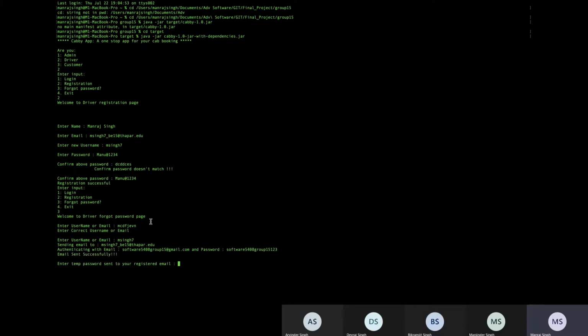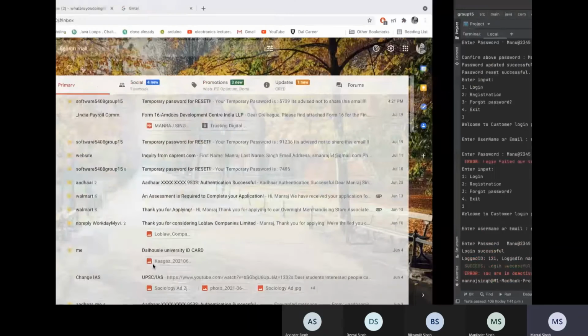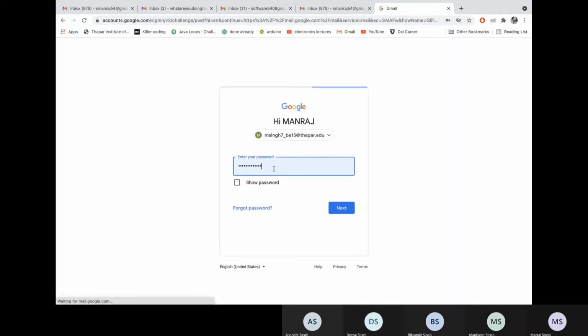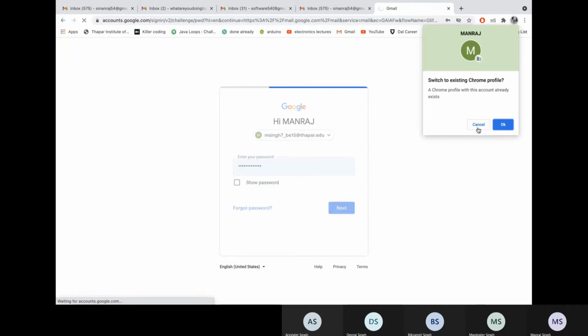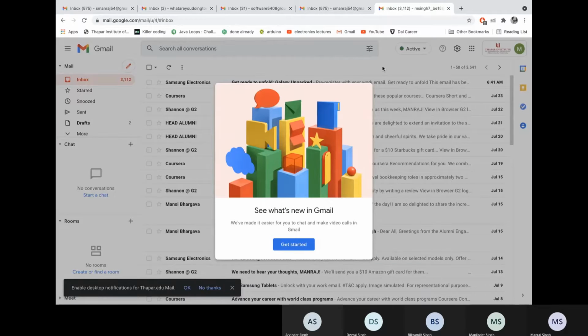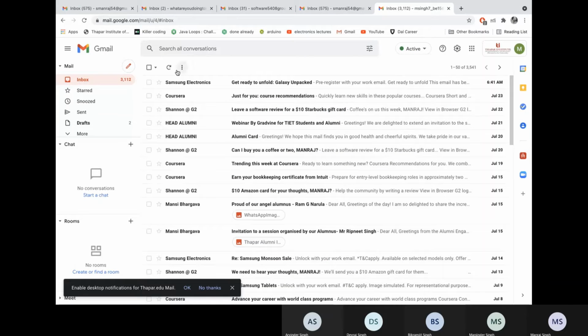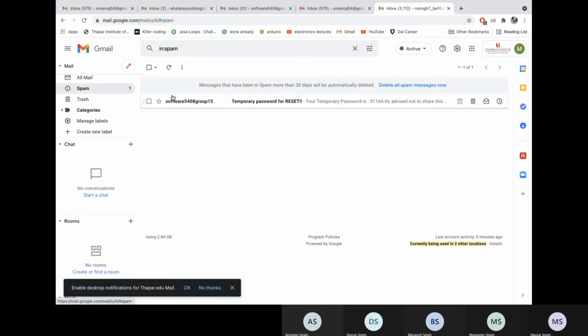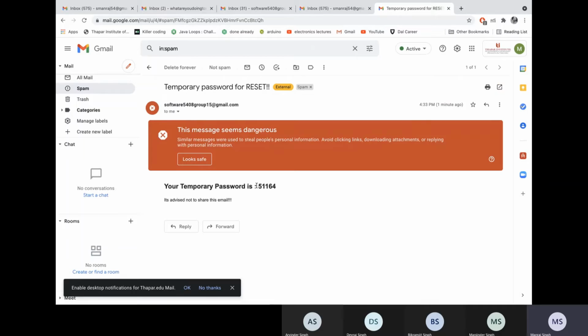So the program will fetch the email ID and send the email to the email ID. The temporary password will be sent to the email. So let me open my email. It went into the spam folder. So the password is 51164.